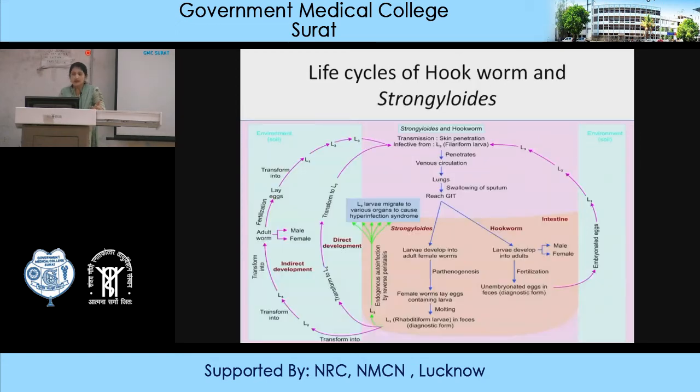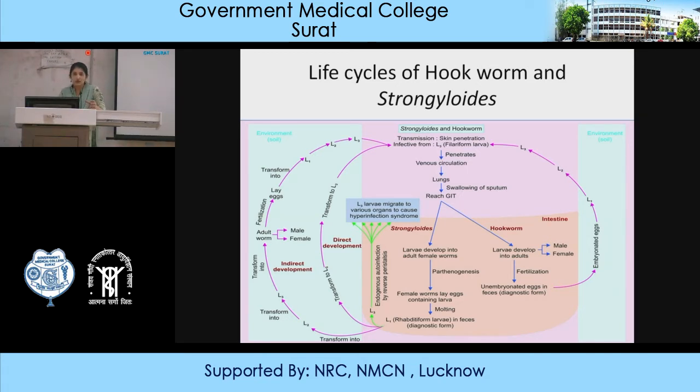This is the life cycle of hookworm and Strongyloides. These two parasites have a similar type of life cycle and mode of infection. That's why the life cycle of hookworm and Strongyloides is mentioned here. Strongyloides has the same mode of infection through the skin, and transmission is basically by skin penetration.